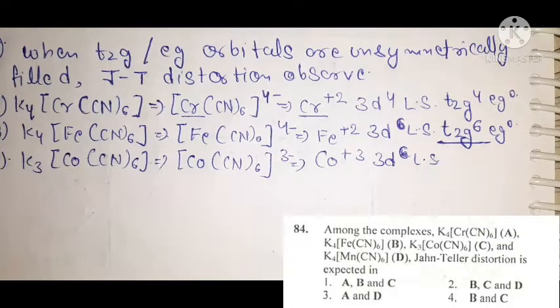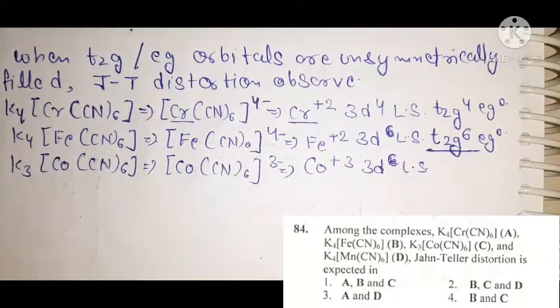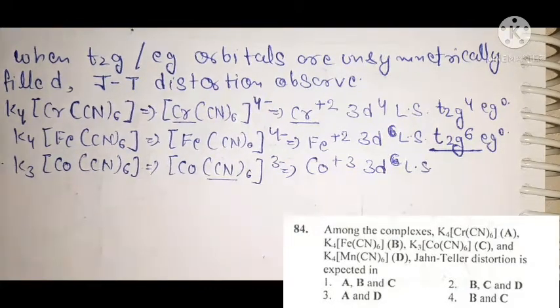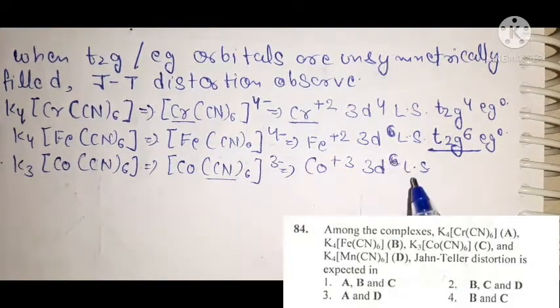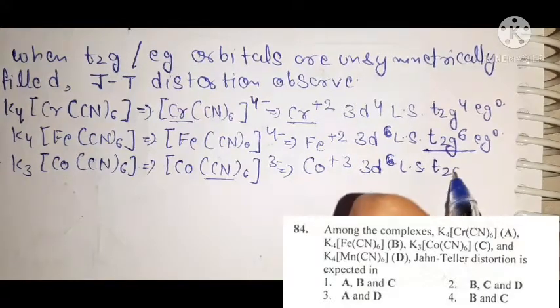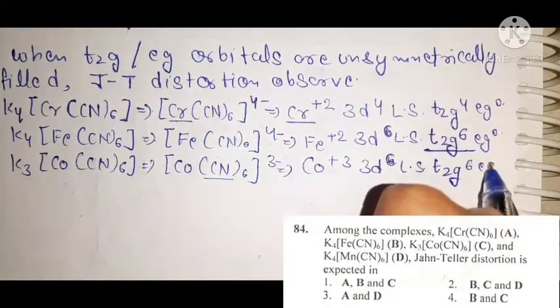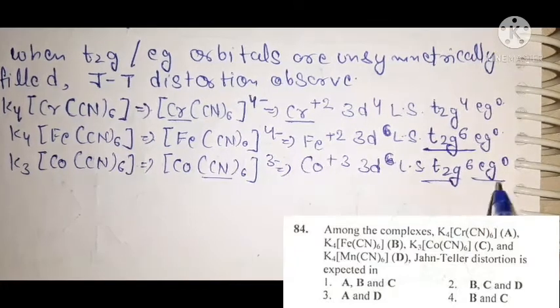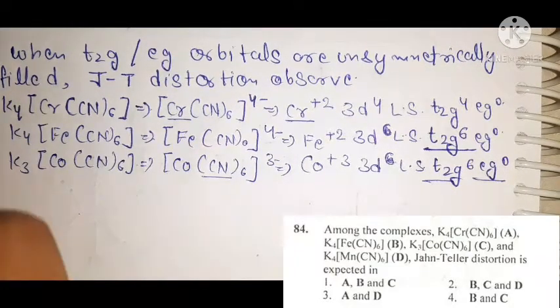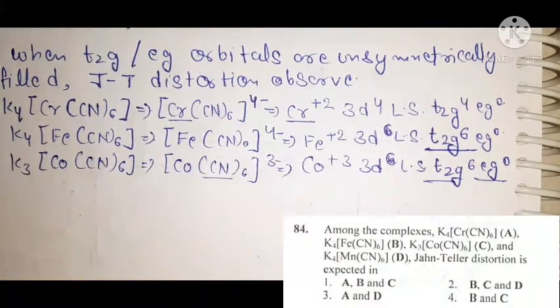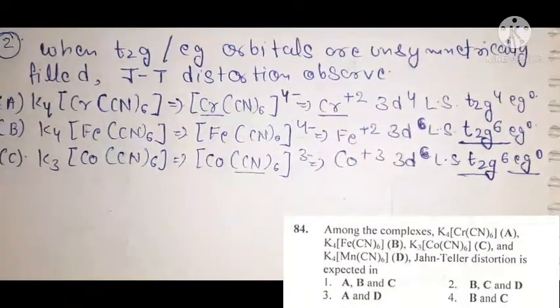The electronic configuration for this cobalt 3+ ion is 3d6. Okay, and this is a low spin complex. Why? Because it also has a strong field ligand. So 3d6 low spin means its electronic configuration is also t2g6 eg0. Now in this condition also it has a symmetrically filled t2g orbital. So that means this complex also doesn't show Jahn-Teller distortion.